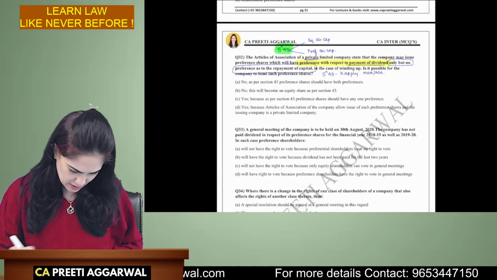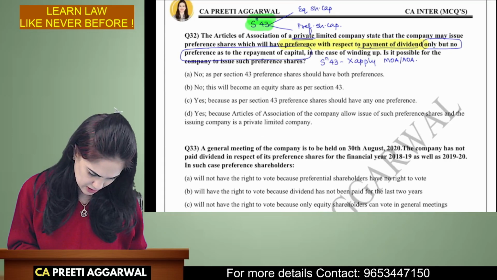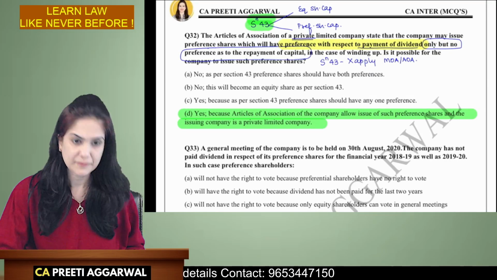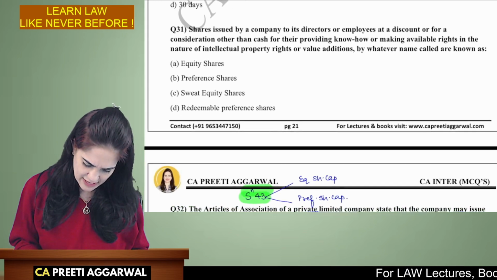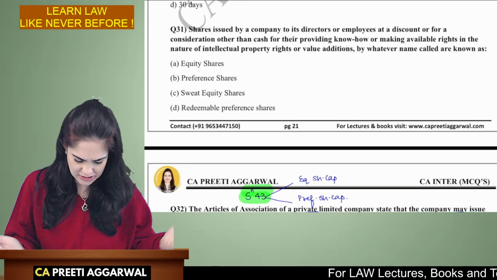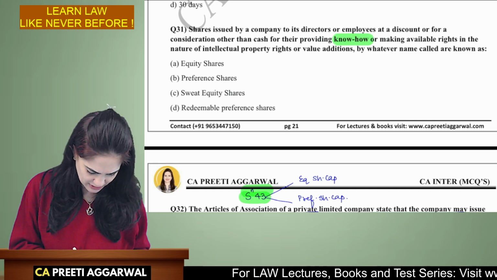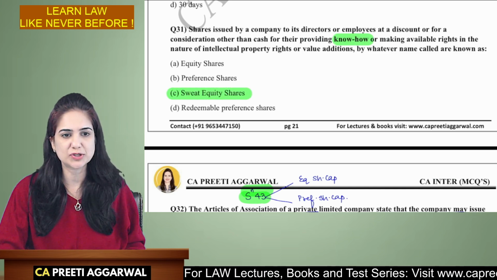Okay. I did not highlight this. This is option D. That is what I was wondering. I missed some. Shares issued by a company to its directors or employees for making available know-how. This is sweat equity shares. Okay, this was one question.